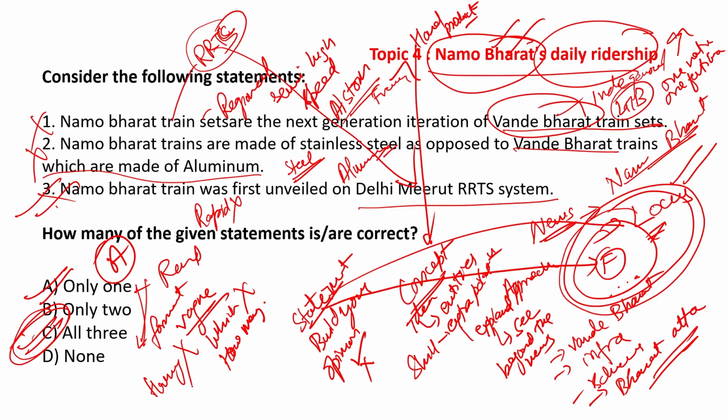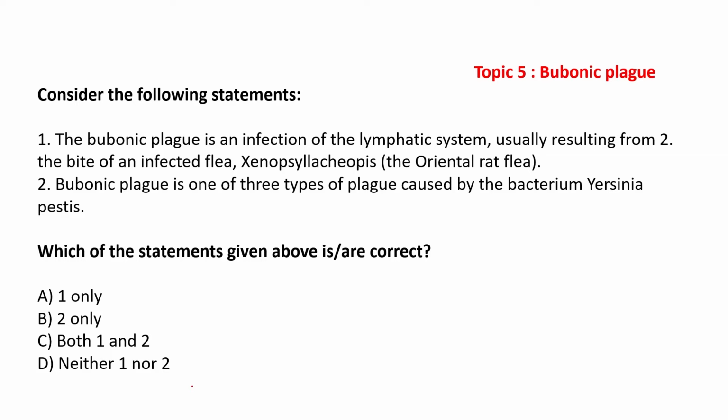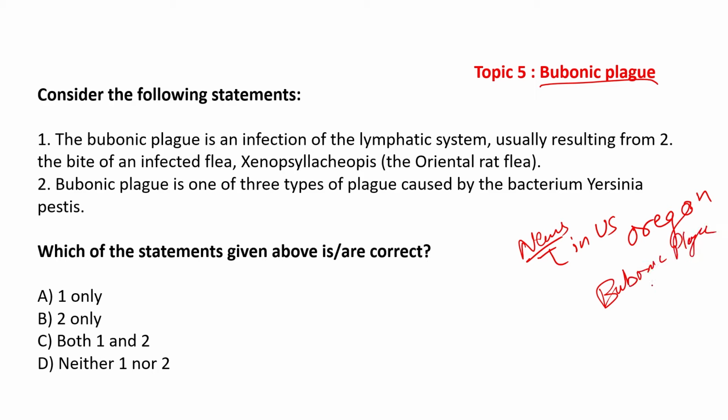Let us move to the next topic. So this question is on the bubonic plague. The news is that in the US, particularly in Oregon, a bubonic case has resurfaced, and therefore this made the question possible.